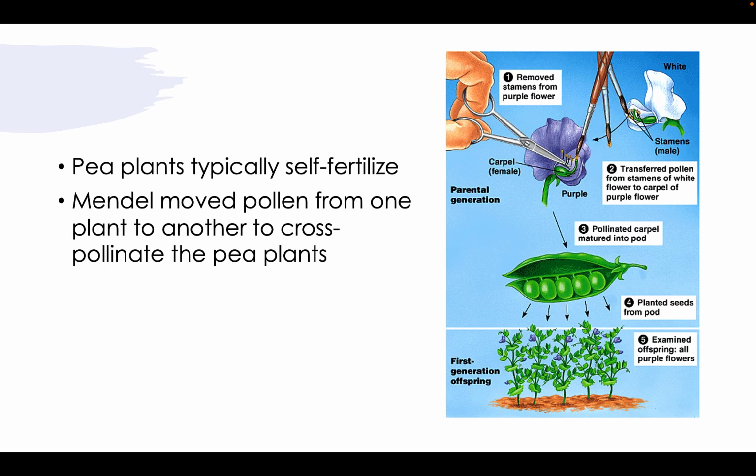So, pea plants typically self-fertilize. Within the pea plant itself, it will have the female and the male parts. Mendel specifically took pollen, or male parts, from one plant and put it with a female part of another plant with maybe a different characteristic, such as moving white and purple flowers together, to see what types of traits might arise from this, whether they would all be purple or all be white or whatever he was looking at. And so he was able to determine what was going on with these different plants and how that might be influencing their offspring.